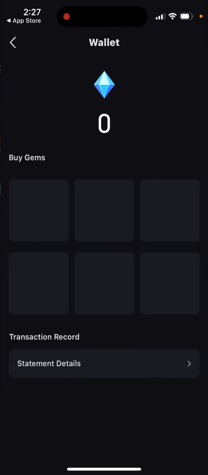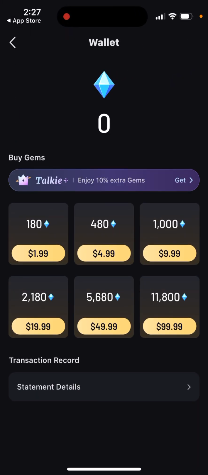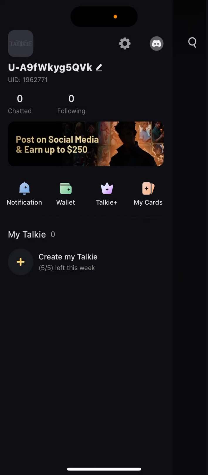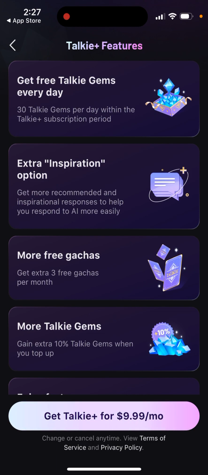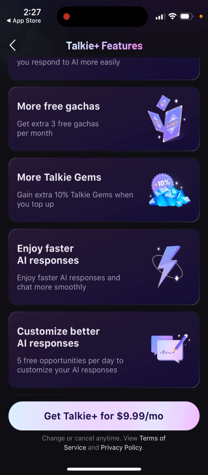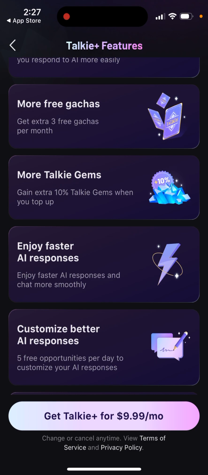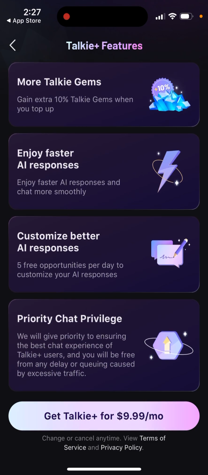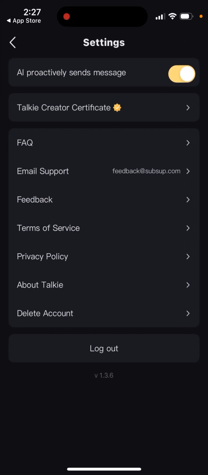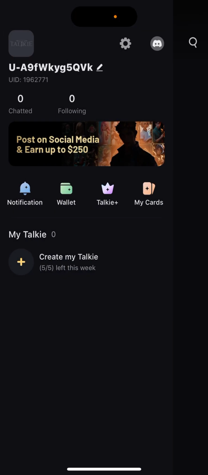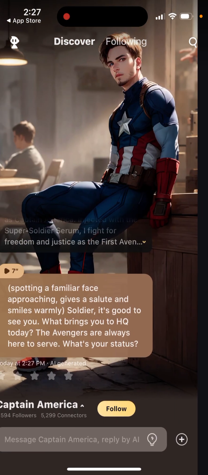Yeah, then there is a wallet where you can top up with some diamonds, then Talkie Plus: get free Talkie gems every day, get extra inspiration option, more free gachas. I don't know what that is. Gems, faster responses. So all of these things you can get if you create an account. Then you can also delete the account if you don't like it. And that's basically what it is. So yeah, you can just discover.